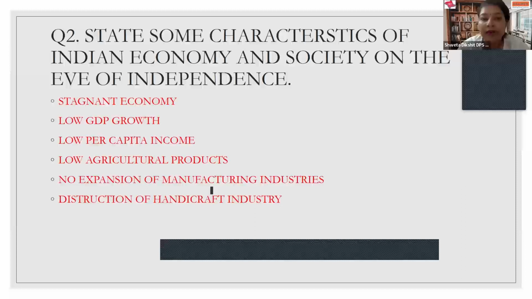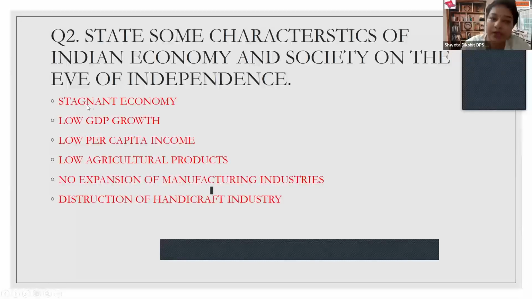Then the second part or topic which starts is all about the features or characteristics of the Indian economy. So the question asked out of this is: state some characteristics of Indian economy and society on the eve of independence, or how did Indian economy look, or what were the challenges of Indian economy on the eve of independence. So they can be in multiple languages, but the answer is going to remain the same. This is the second topic.